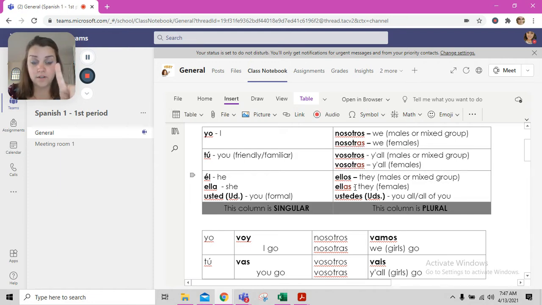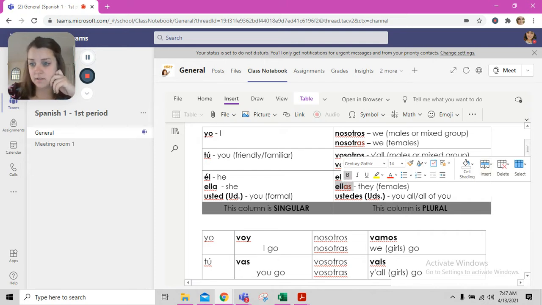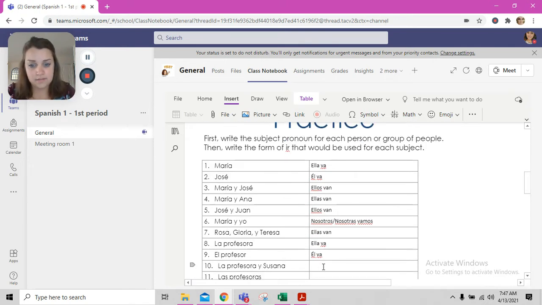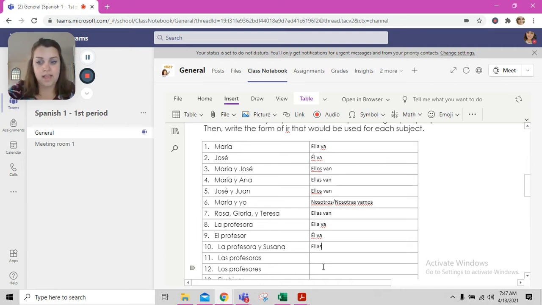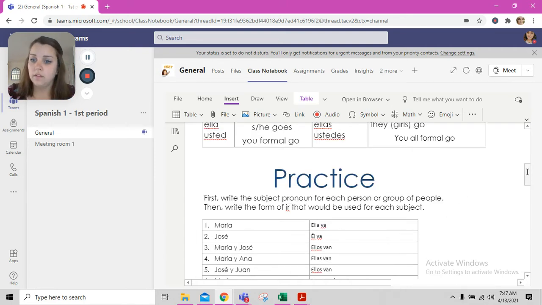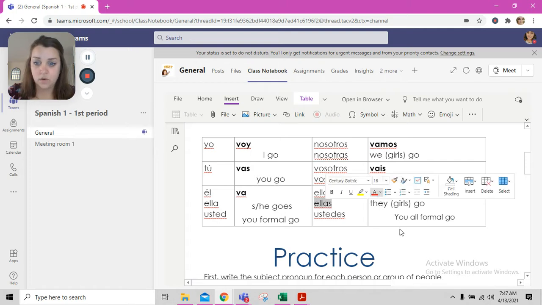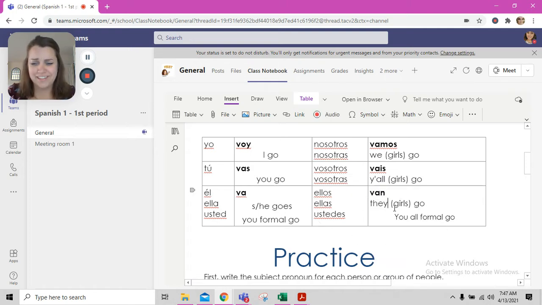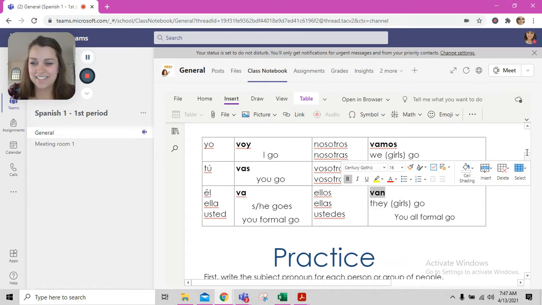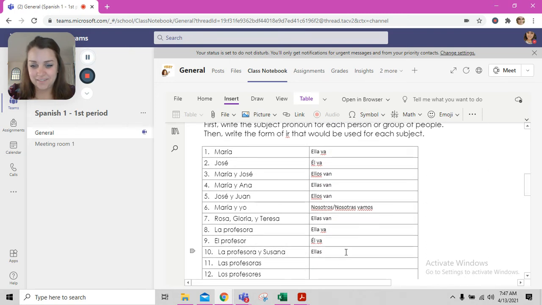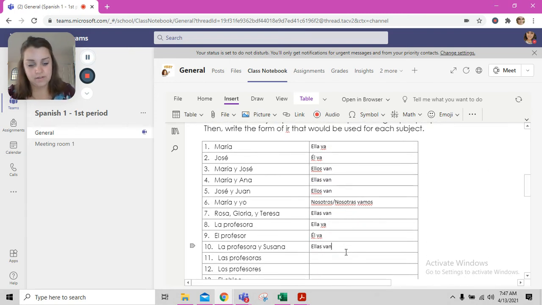It's the female professor and Susana. So it is ellas. Okay, so we're going to write ellas. E-L-L-A-S. And from the same box, we have ellas. Oh gosh, no, don't change the color. Sorry. Ellas van. Ellas van.